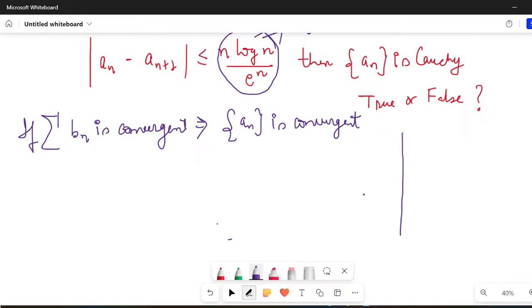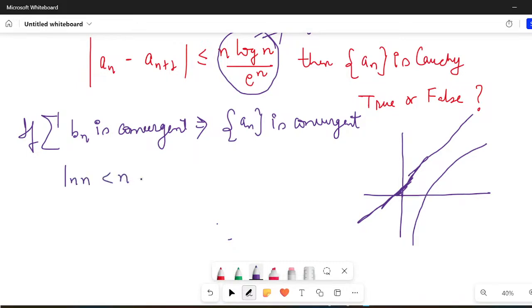If I make a graph of a log, and a graph of x, which do you think is superior? Clearly, y is equal to x is superior. It will go from origin. So I can write that log of n is always less than n. It implies n ln n is always less than n square, and I can write n ln n upon e to the power n is always less than n square upon e to the power n.